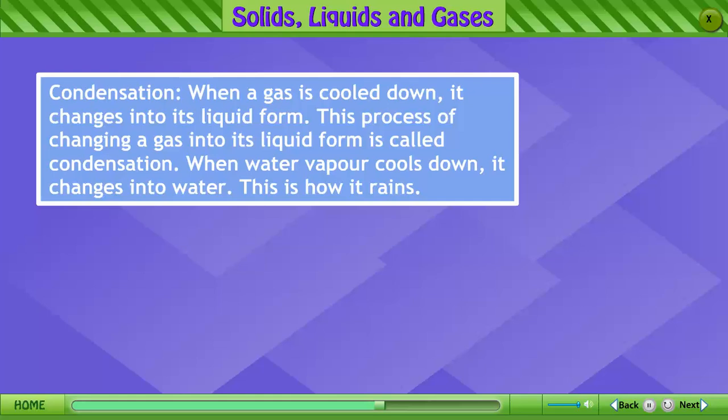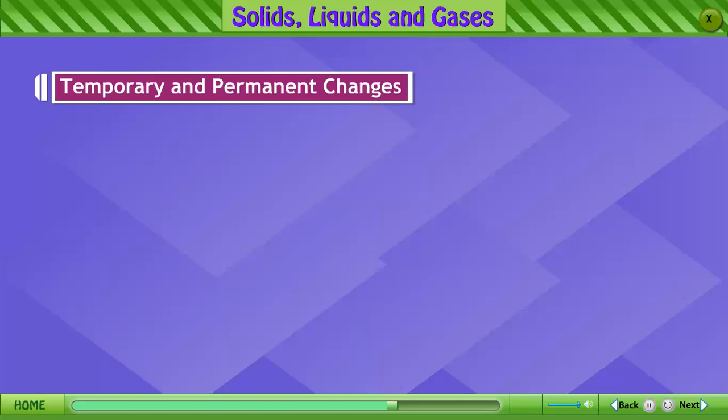Condensation. When a gas is cooled down, it changes into its liquid form. This process of changing a gas into its liquid form is called condensation. When water vapor cools down, it changes into water. This is how it rains.